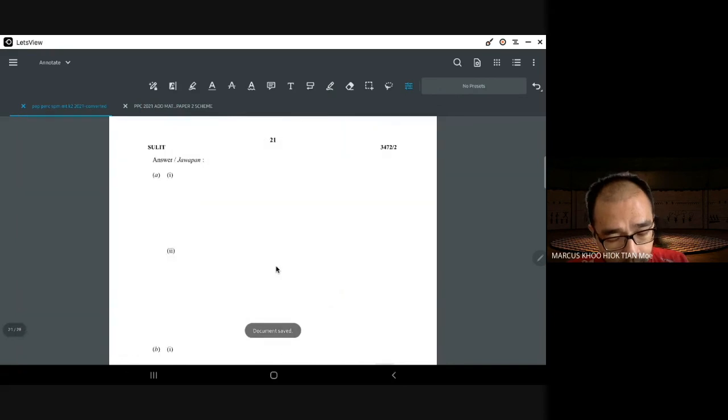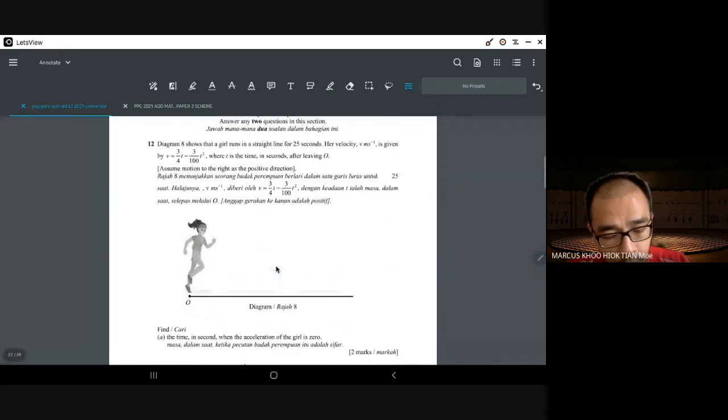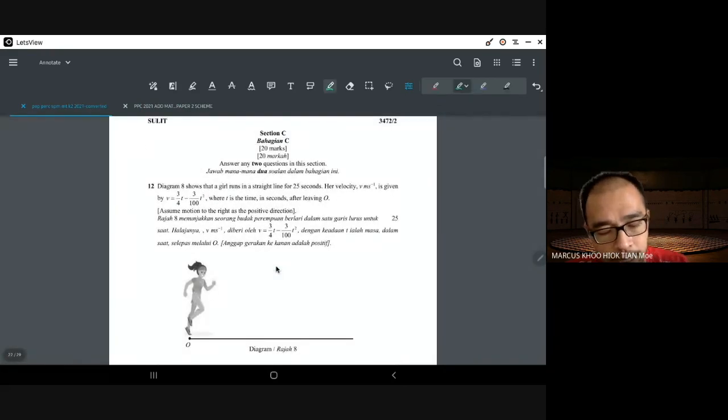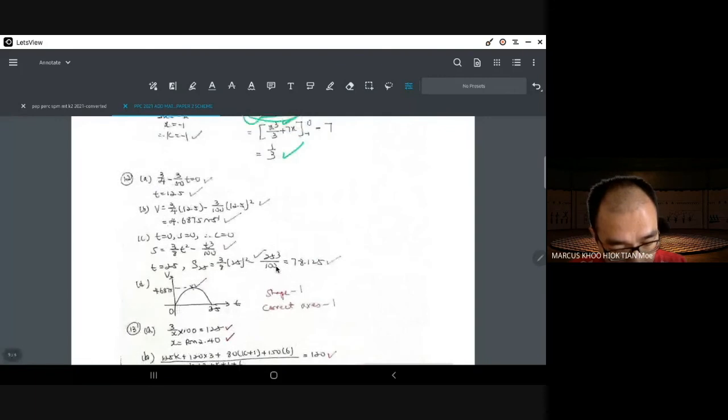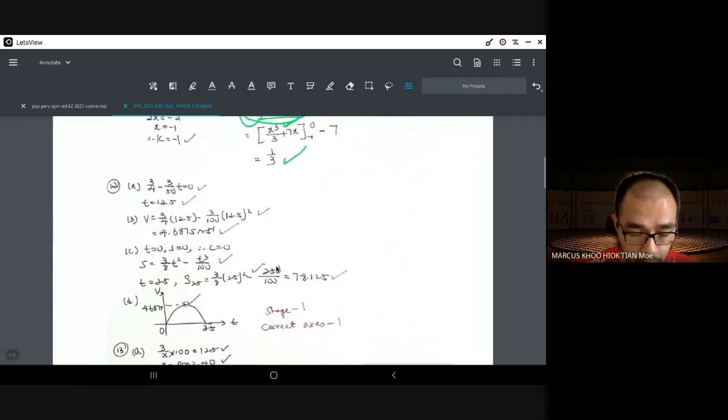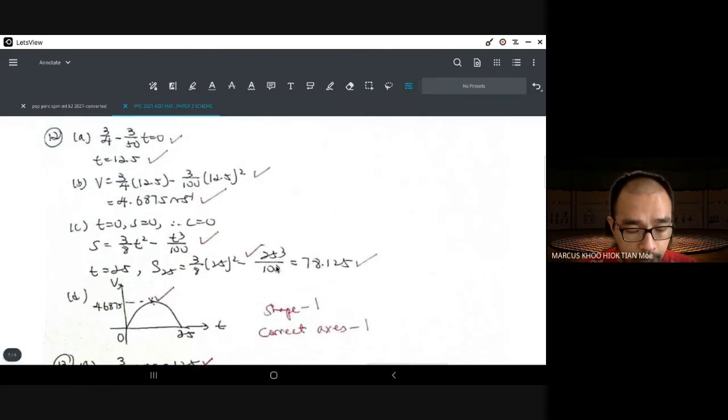All right, let's go to the last part, which is this. Question 12 is a question from chapter 9, no, chapter 7, I think, or 7 or 8, inside your textbook, which we haven't learned actually. I haven't formally taught it. So if you want the scheme for this, I'm just going to give you this one. Let me zoom in. Those of you who want to try this question can just take a screenshot of this scheme, and give it a try if you want.